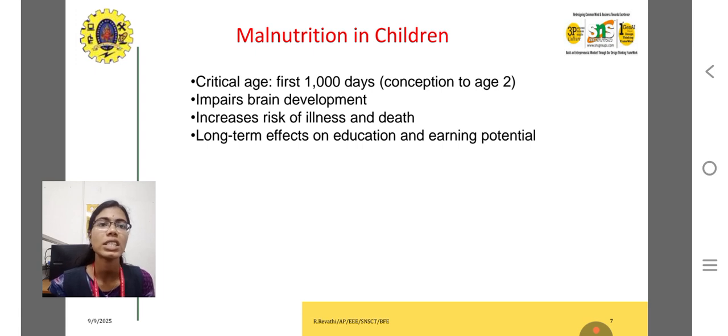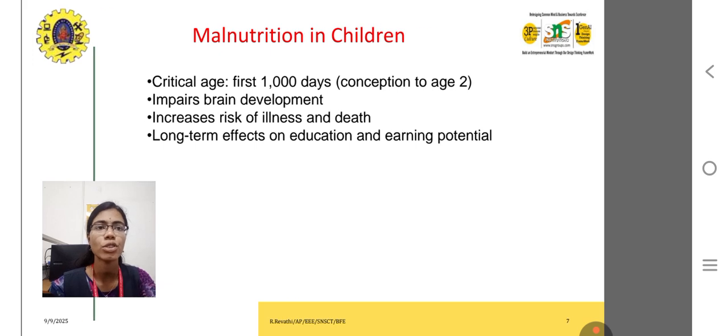Now, malnutrition in children. In the critical age, the first 1,000 days, up to the age of 2 or 3, malnutrition impairs brain development. Proper nutrient intake leads to brain growth, so lagging in nutrition affects the brain's development. It increases the risk of illness and death. If you are not getting proper food, proper diet, proper nutrition, you always feel sick, which leads to illness and also causes death. There are also long-term effects on education and earning potential. These are all the things caused by malnutrition in children.